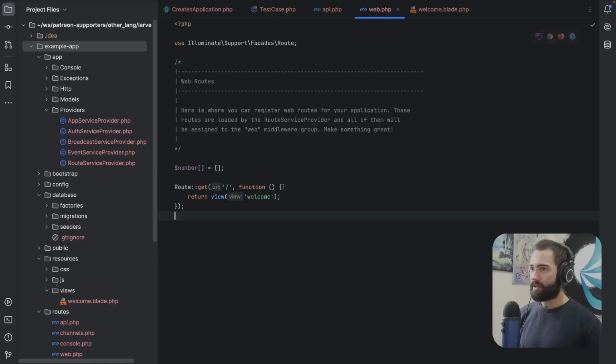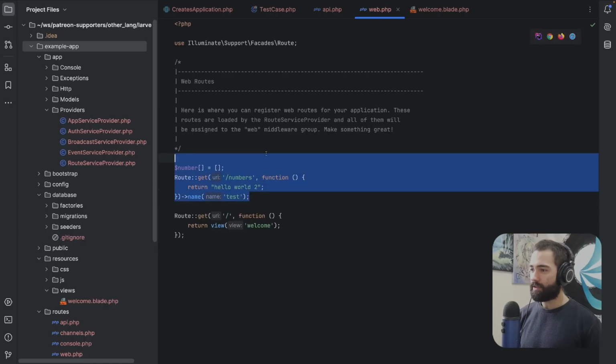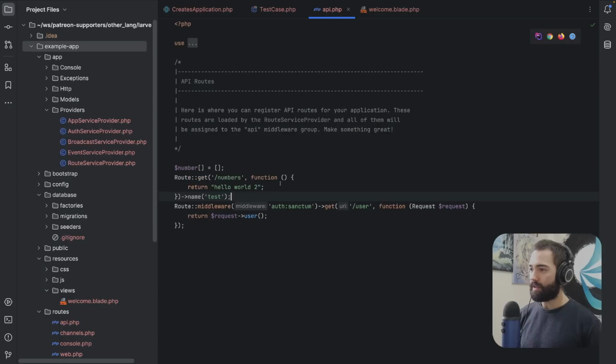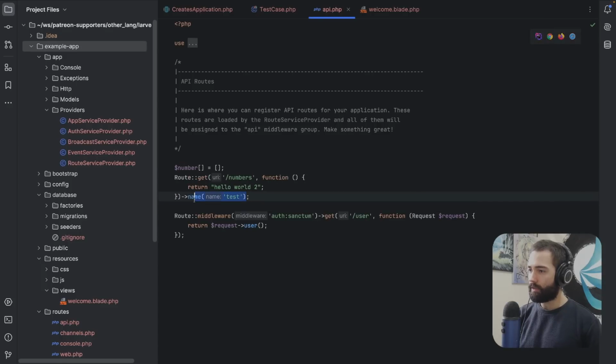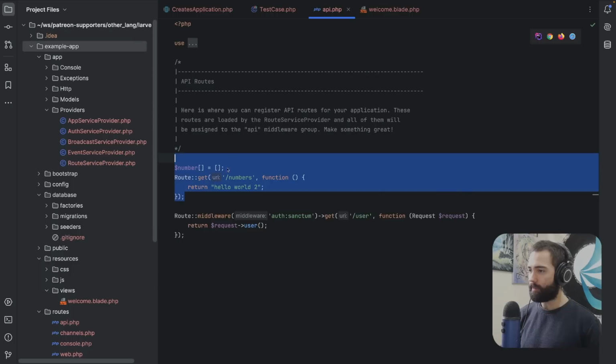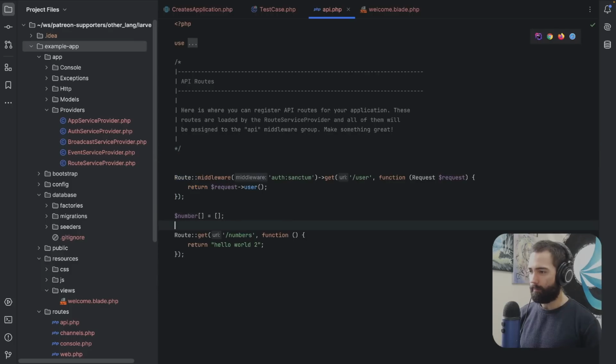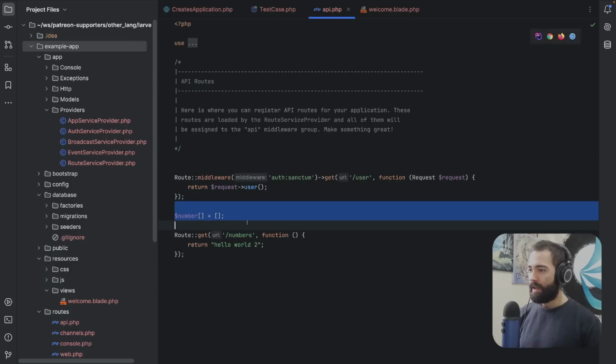Actually, let's do this. I'm not gonna put it here. Let's actually take all of this stuff, take it to the API. We're gonna remove this part over here because I feel like, well, it's some numbers behavior, right? And by the way, this numbers, I don't know how to do global state in Laravel.